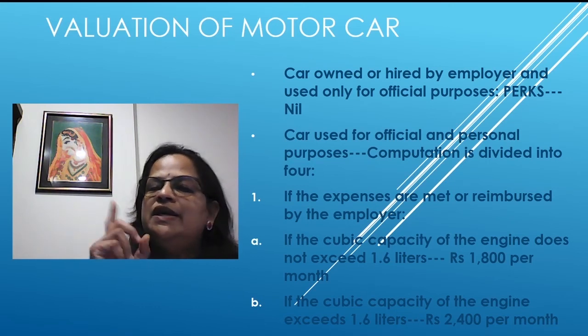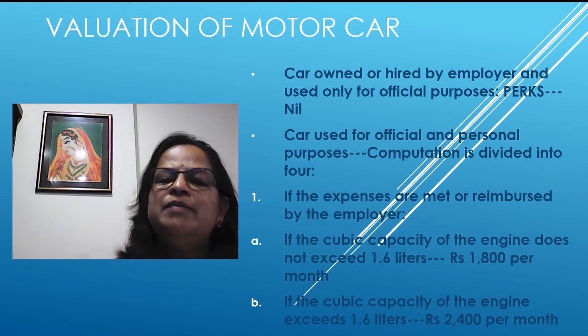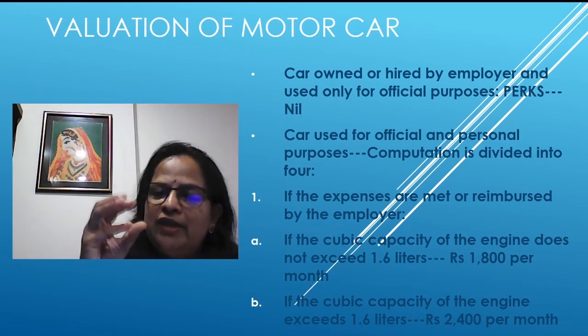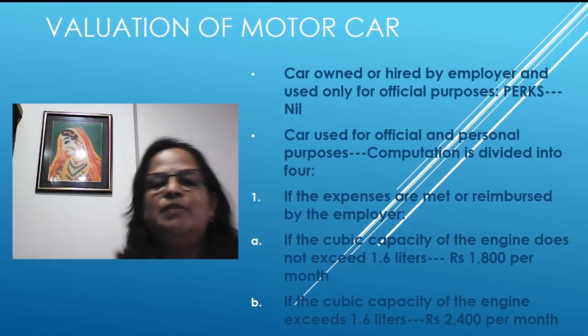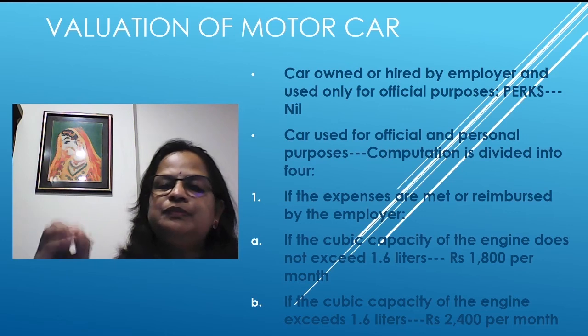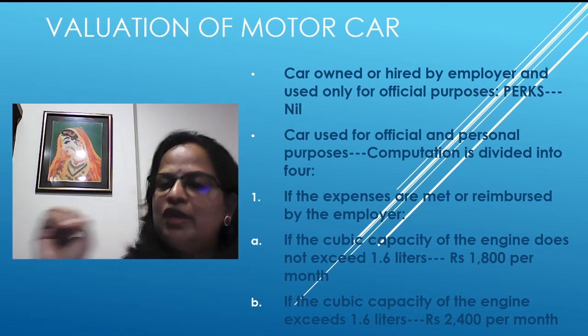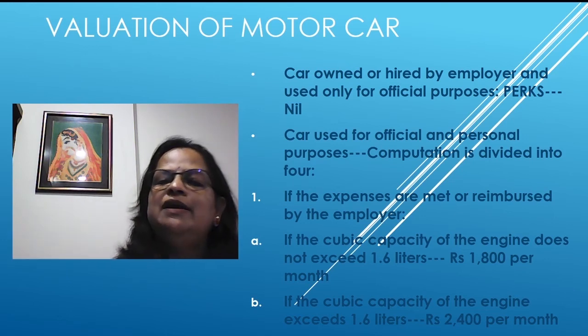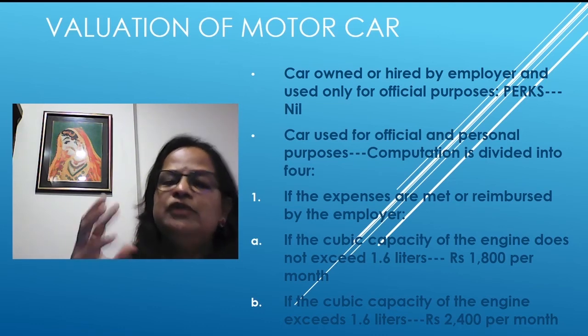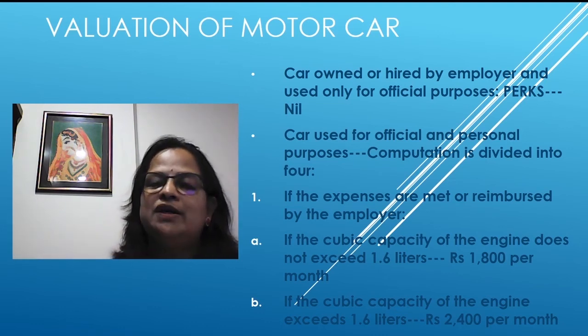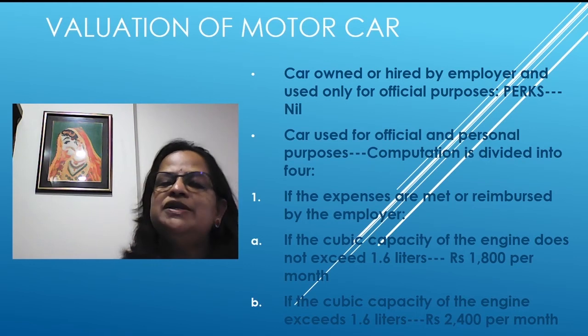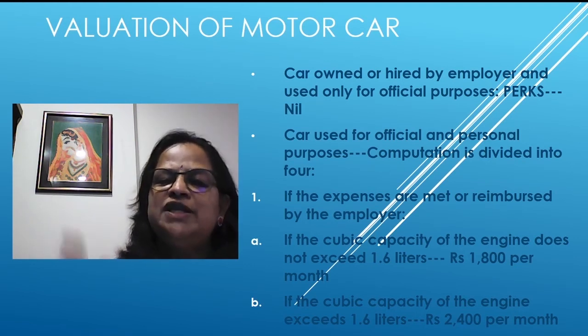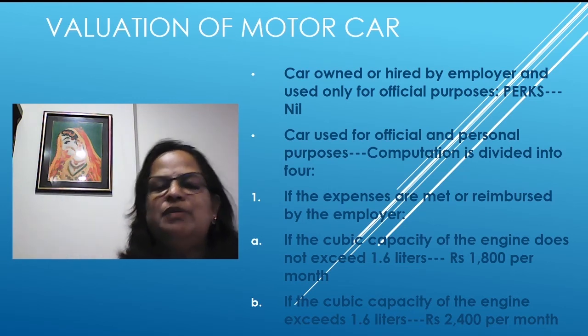First one is if expenses are met or reimbursed by the employer. You are using the car for official and personal purposes, and whatever personal expenses you tell, say 10,000 is my expense for personal use, the employer is reimbursing that. So what will be the treatment? If the cubic capacity of engine does not exceed 1.6 liters, it is rupees 1,800 per month.